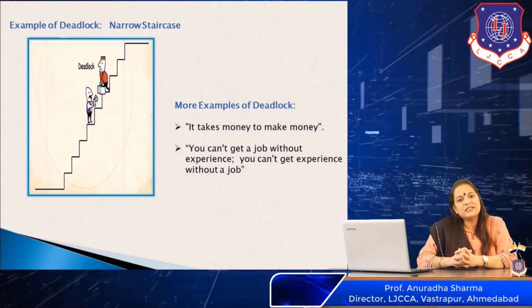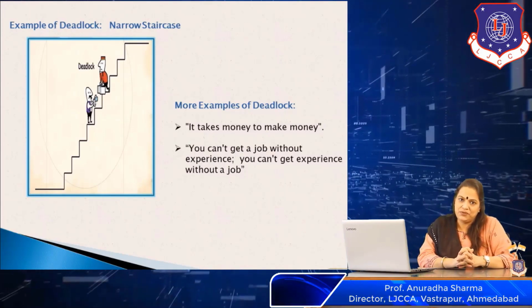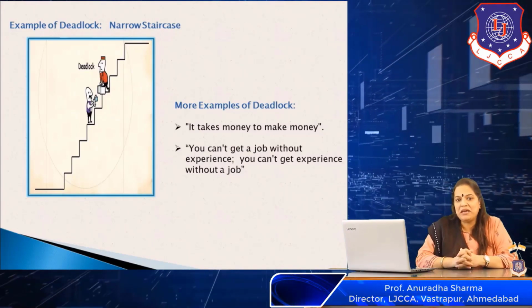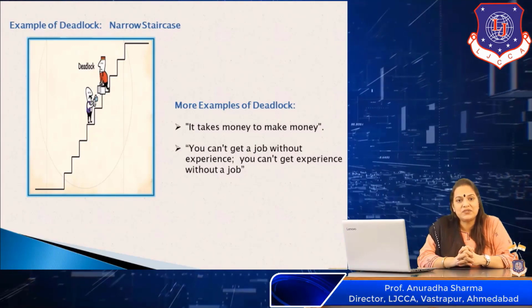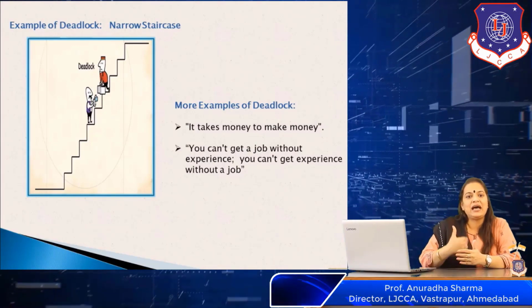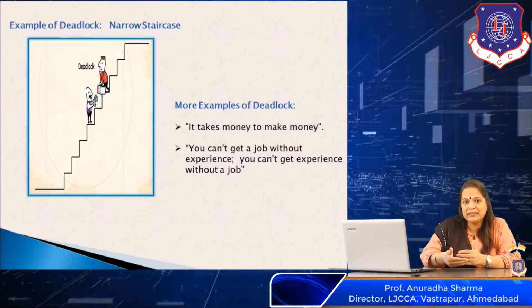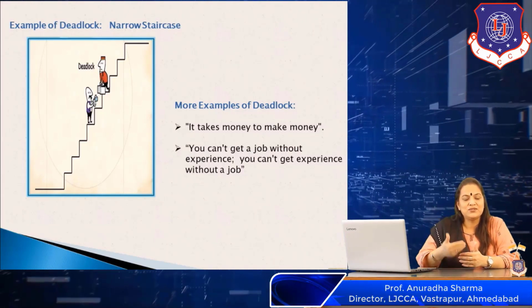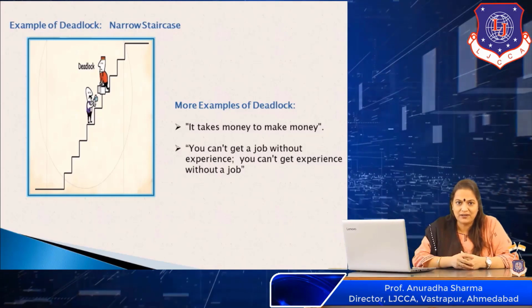Two very interesting examples of a deadlock I would like to consider over here. The first is, it takes money to make money. That sounds very interesting. If I have money, I can make money. But to make that money, I need money. I don't have money, I cannot make money. So this is again a situation of a deadlock.